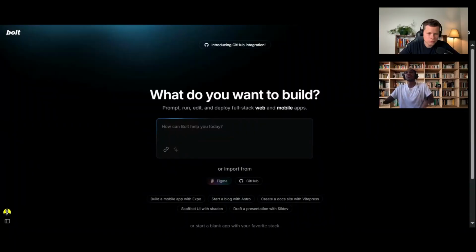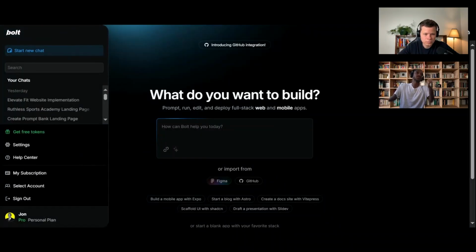Let's do it. So we're on Bolt.new, and a lot of the times, I mean, this can be for non-technical users. I know that this can sometimes be jarring, especially if you have no experience building any kind of websites or having any interactions with these AI editor tools. So I actually beforehand went ahead and created a custom GPT where somebody can just input an image and they get out an already pre-templatized prompt that they could use in order to just create a really good looking website based on the websites that I've created before.